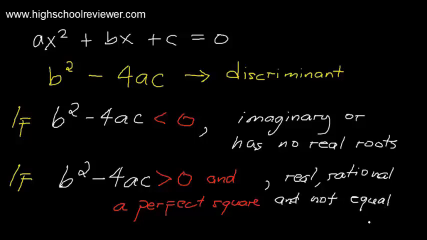And then we have the third scenario, or the third case. For our third case, if our discriminant, again, it is b squared minus 4ac.